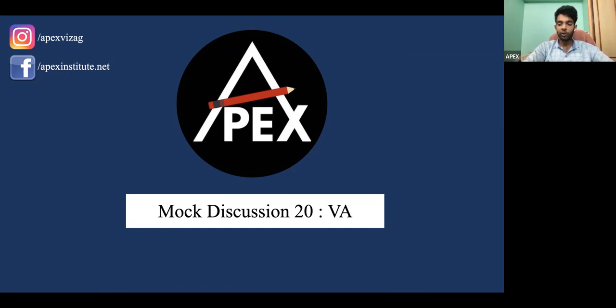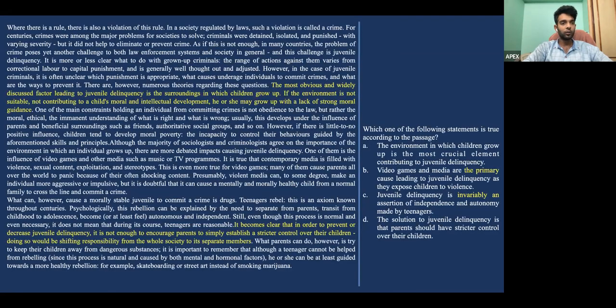Right, so if we move forward, this is the first passage, where we are talking about juvenile delinquency and how there are enough laws for us to punish adults, but there are not similar laws for children, as we do not know how to exactly go about their punishment.